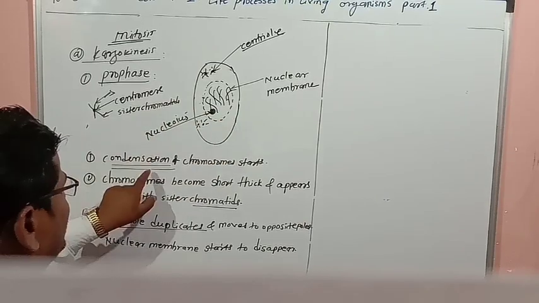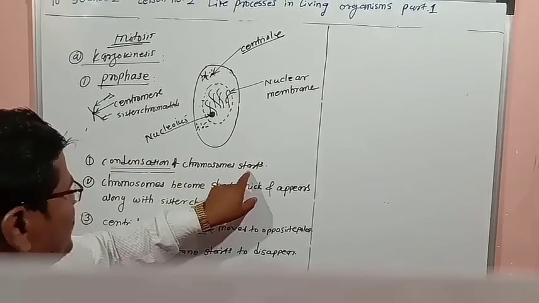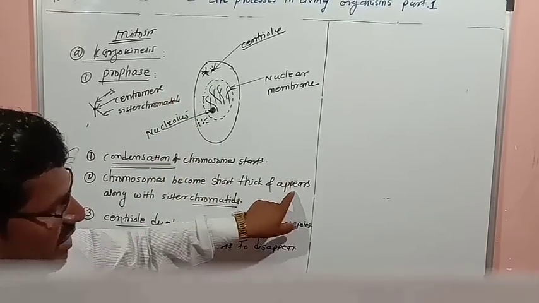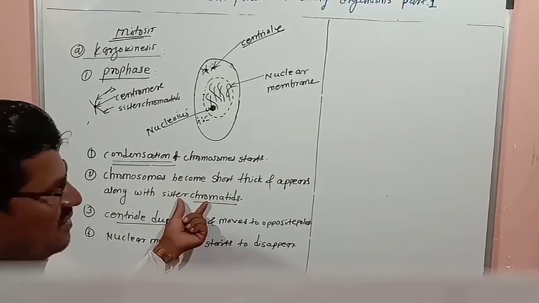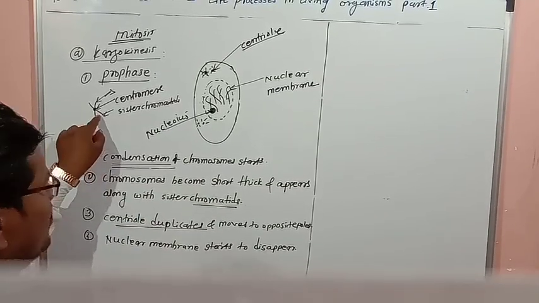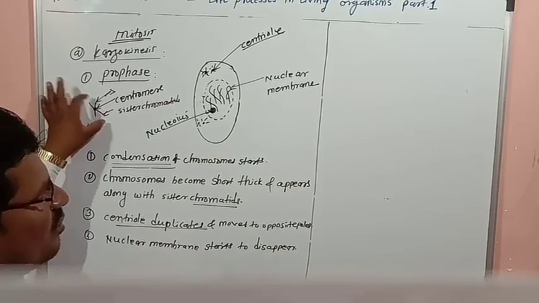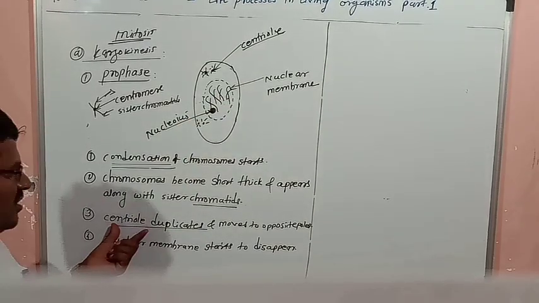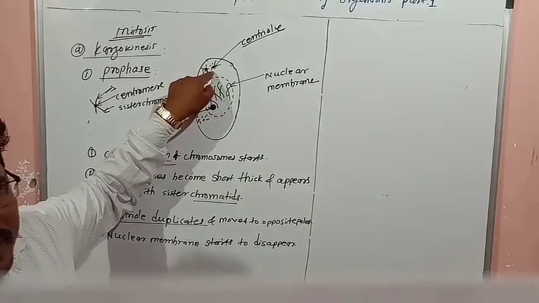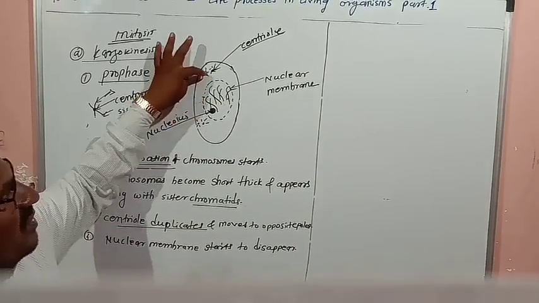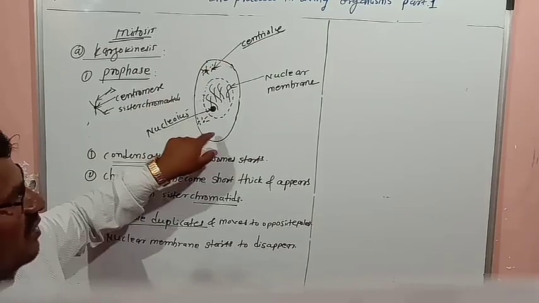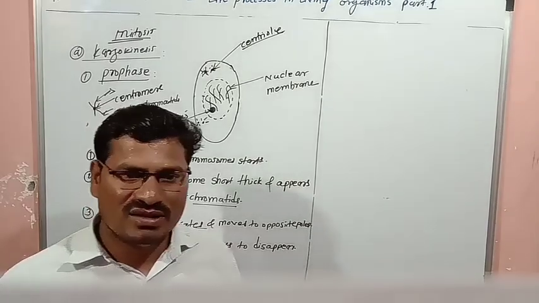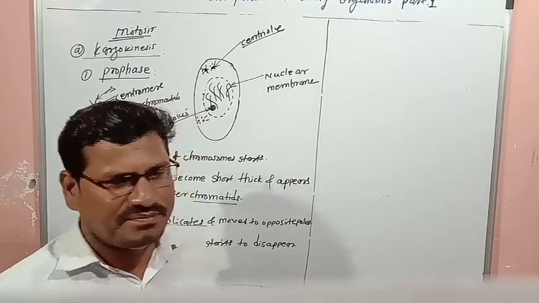In the prophase, condensation of chromosomes takes place. Second, chromosomes become short and thick, and they appear along with sister chromatids. This one downside and this one upper are called sister chromatids. Another thing is the centriole duplicates. Two centrioles are formed, and one is moving to the upper pole and one to the lower pole, opposite poles, and the nuclear membrane starts to disappear, or it will disappear.